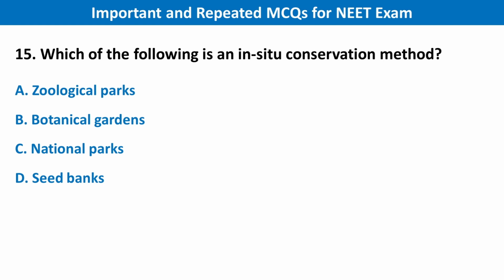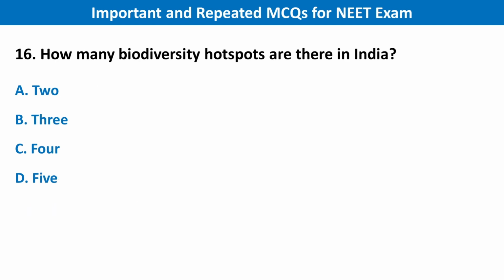Next question, which of the following is an in-situ conservation method? Your right answer is option C, National Park. Next question, how many biodiversity hotspots are there in India? Your right answer is option C, 4.